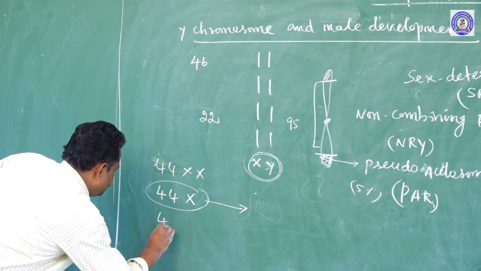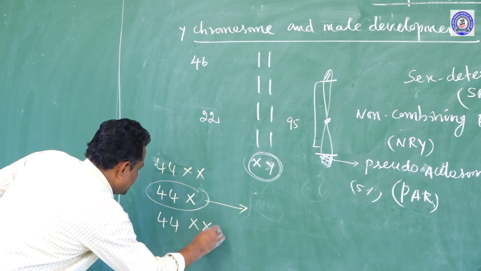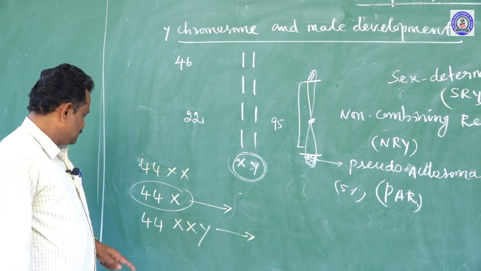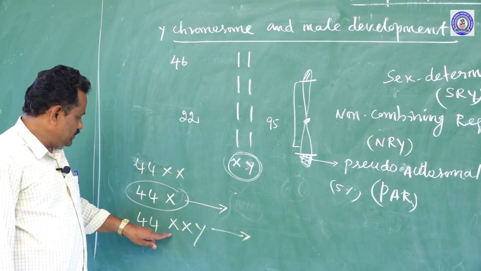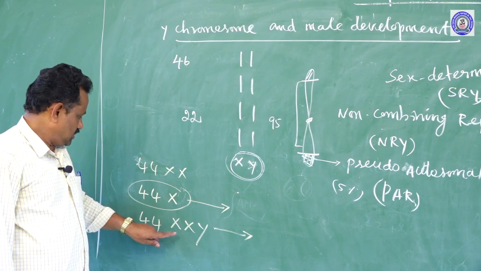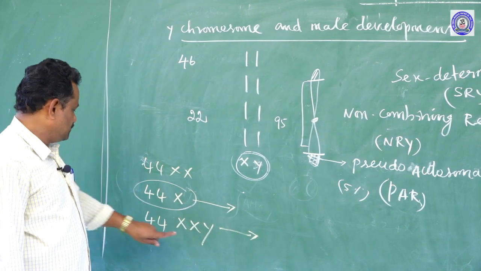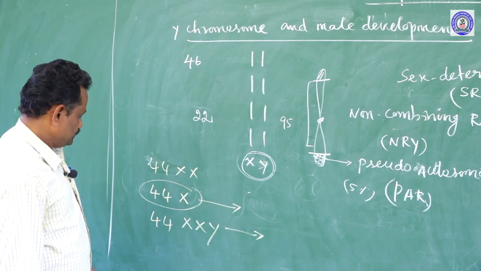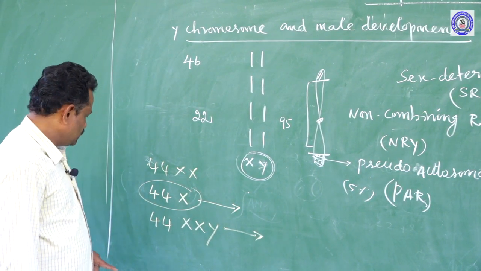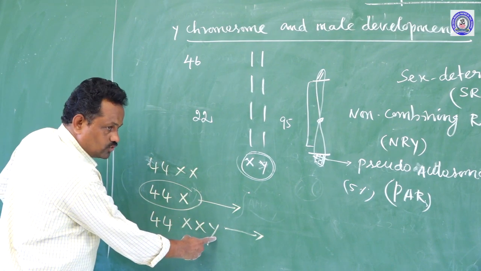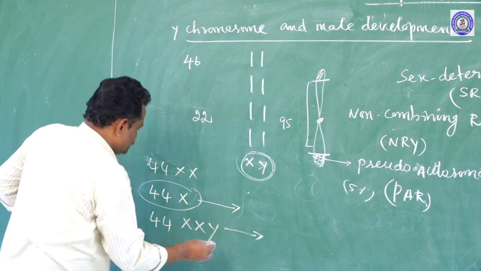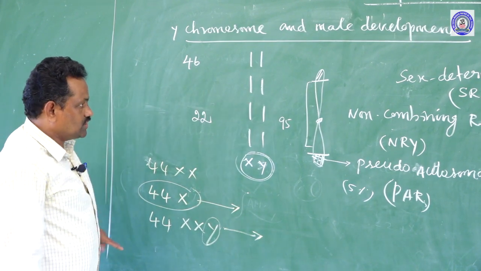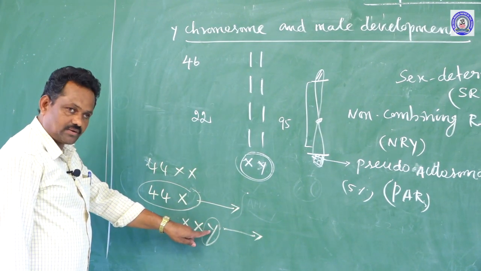But here 44 autosomes and XXY chromosome males also develop. These individuals get the symptoms of a disease called Klinefelter syndrome. So, here two X chromosomes and a Y chromosome are there. As I said earlier, the Y chromosome is responsible for maleness because the testicular determining factors are present.